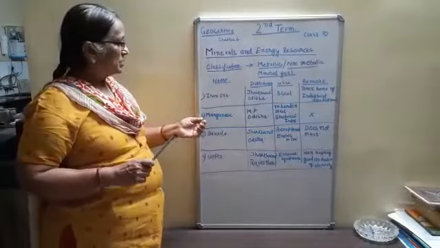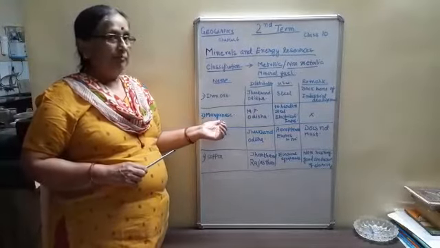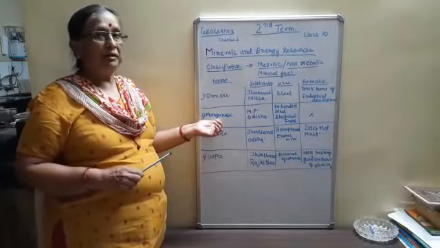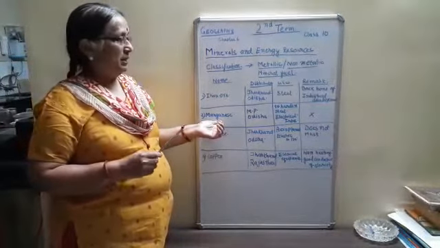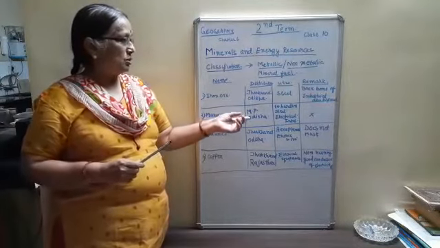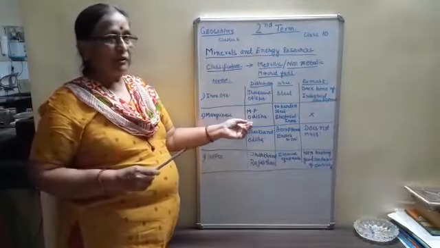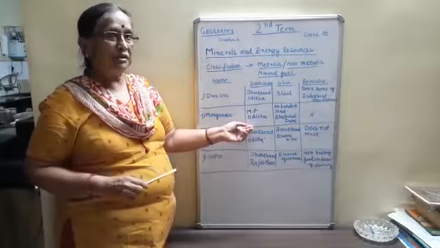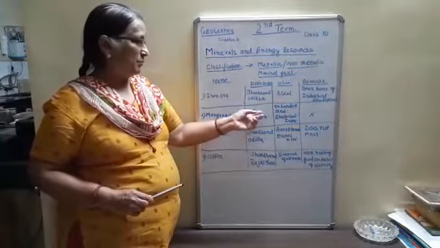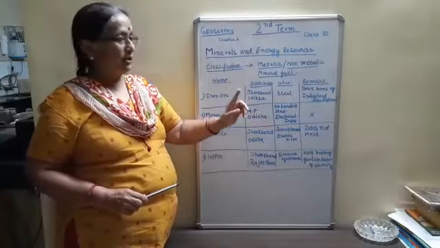Now coming to the second, manganese. Manganese is another important mineral, used separately as well as combined in making steel. The two states are Madhya Pradesh and Odisha. Again you will have to learn one center for each of the states, one place for Madhya Pradesh, one place for Odisha.